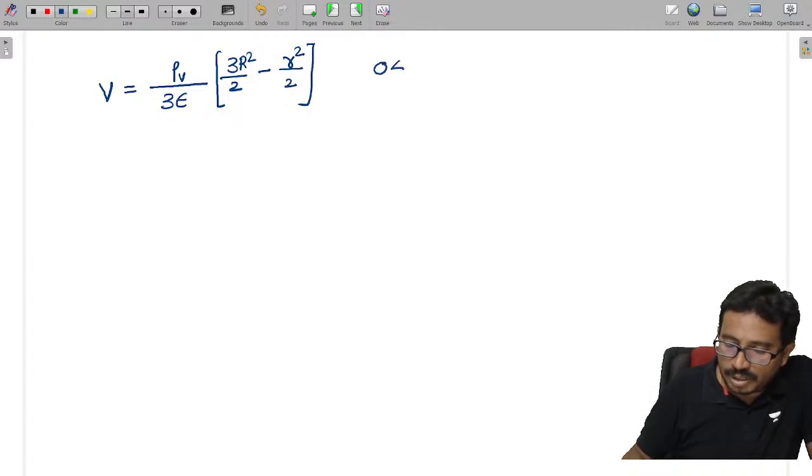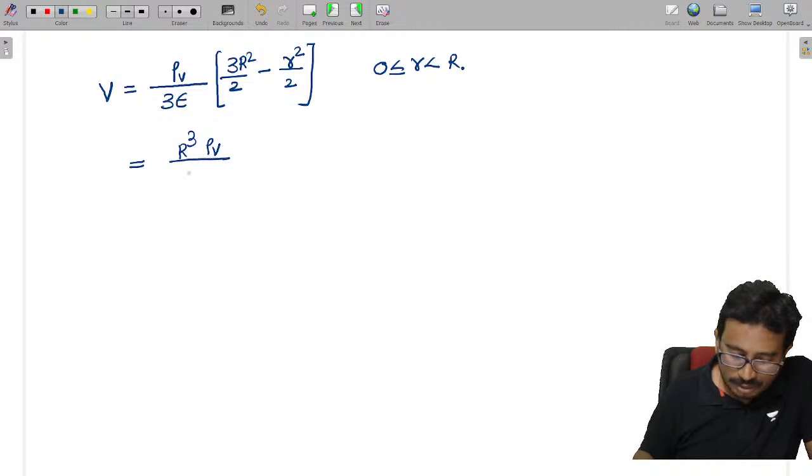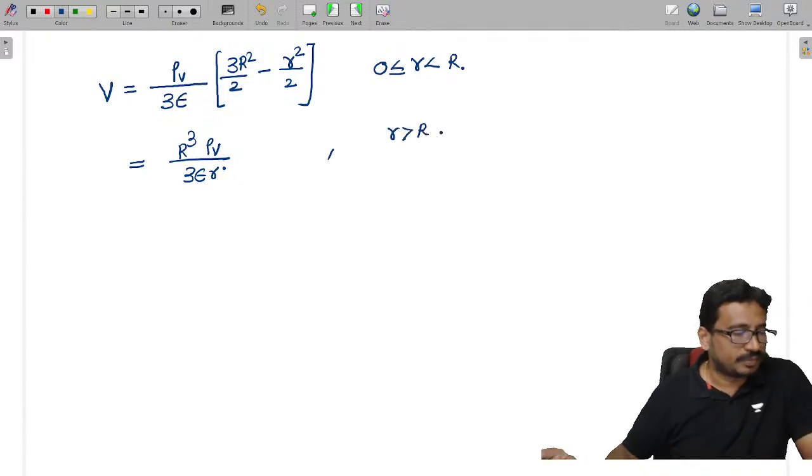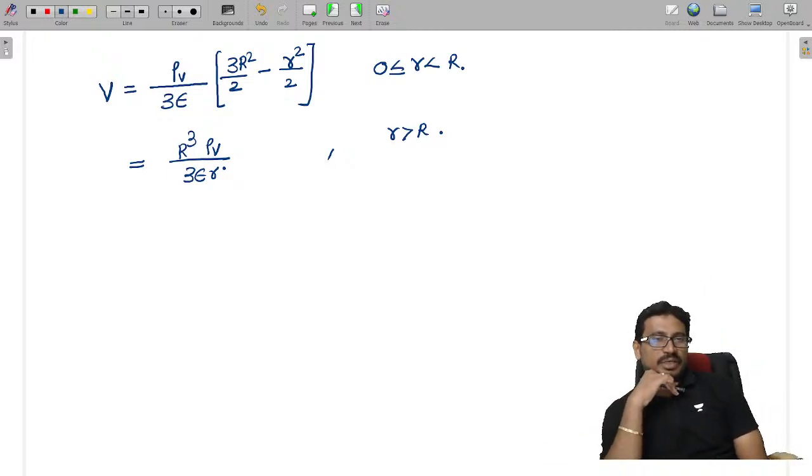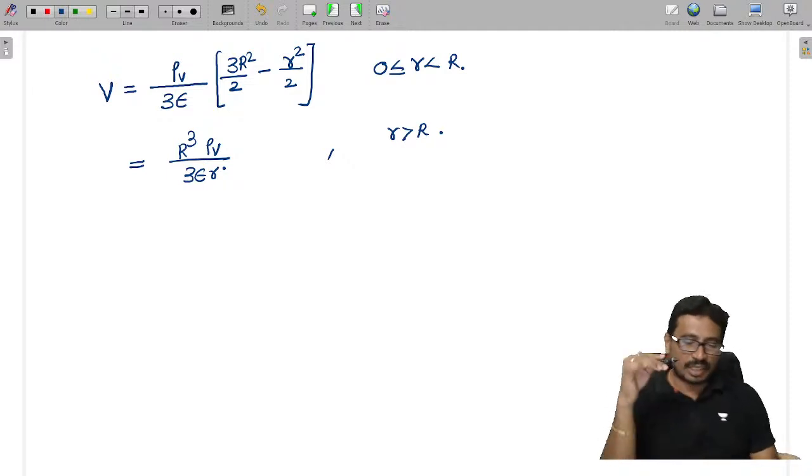This is the potential formula for inside the sphere. And the outside formula is simple: R cube rho v by 3 epsilon into r. This is for outside the sphere. Fine. Inside is rho v by 3 epsilon into 3 R square by 2 minus r square by 2. Outside is R cube rho v by 3 epsilon into r.